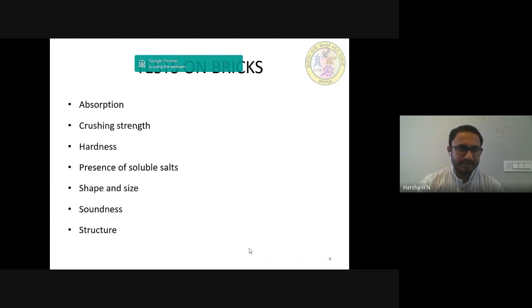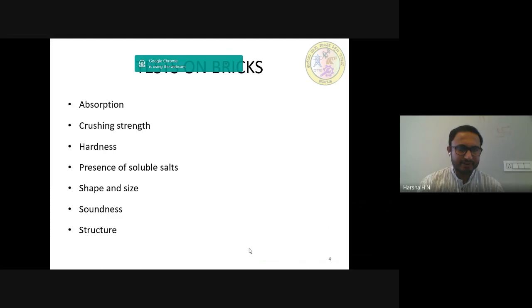A brick is taken and it is weighed dry. It is then immersed in water for a period of 16 hours. It is weighed again and the difference in weight indicates the amount of water absorbed by the brick. It should not in any case exceed 20% by weight of dry brick.